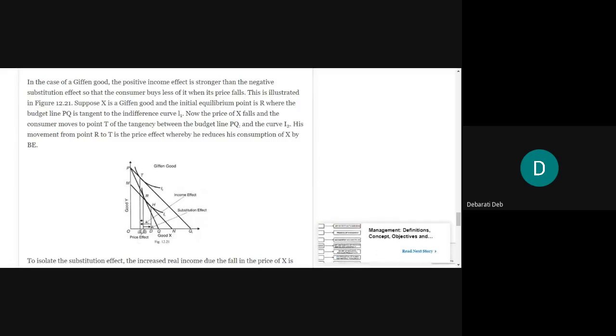But here we will draw the indifference curve towards the left hand side of this point of the indifference curve I1. Why? Because if you draw this indifference curve towards the left hand side, and we bring this tangency towards the left hand side, then when you plot this perpendicular, that perpendicular point on the x axis will fall short of the previous perpendicular point, that is B.